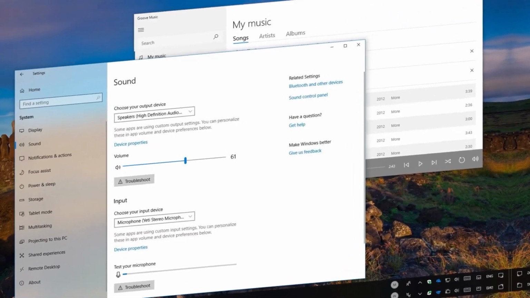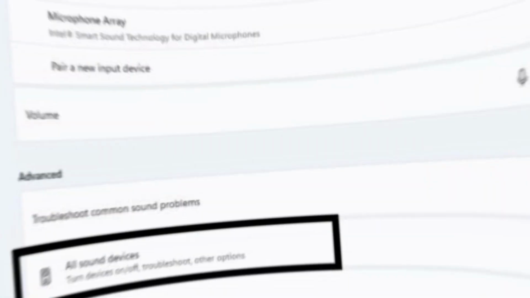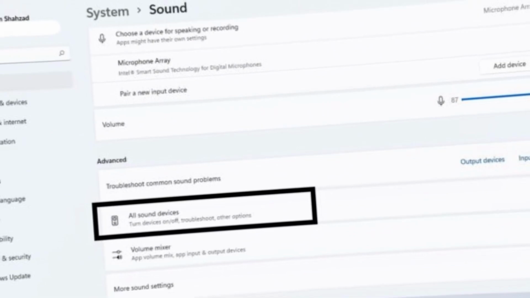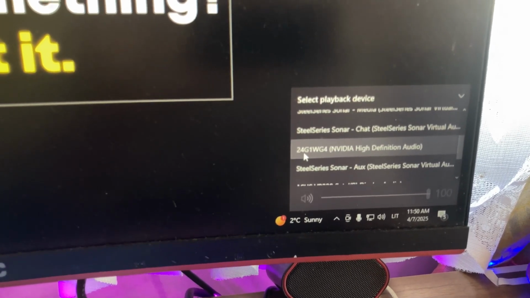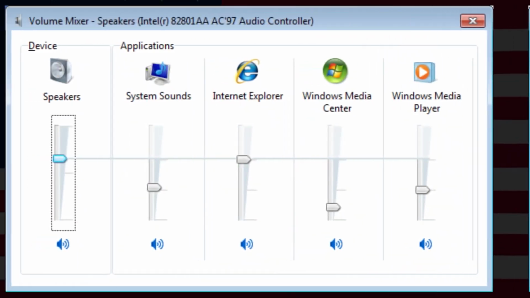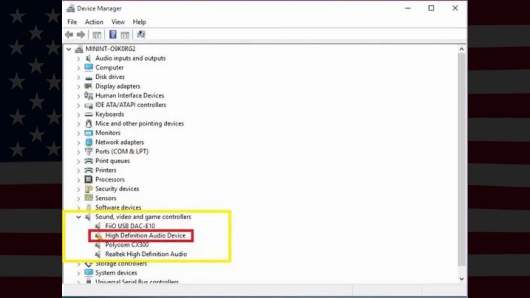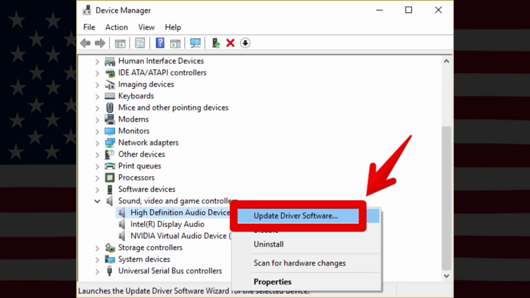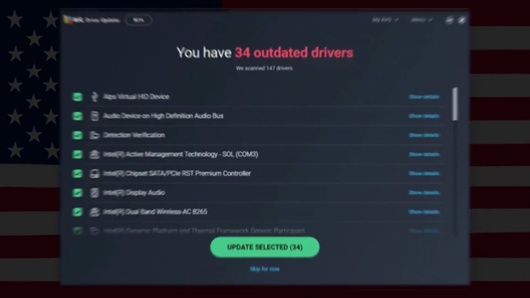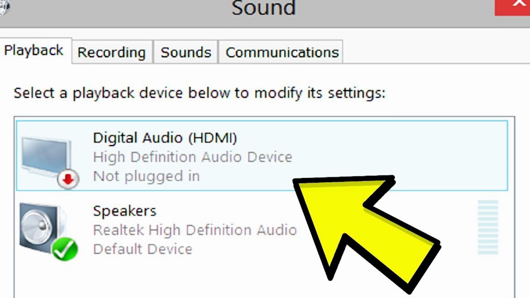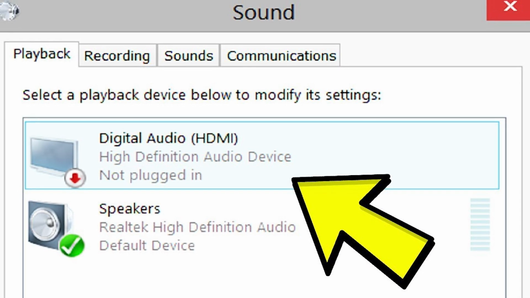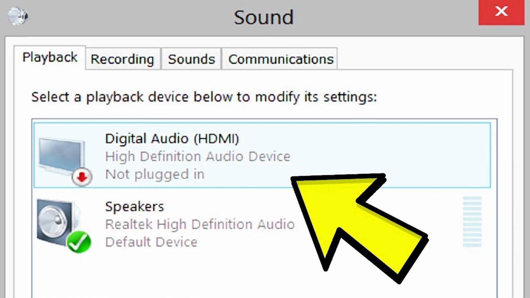Number 3. Fix audio settings. Even with the right cable, audio settings can block sound completely. On Windows, right-click the speaker icon and open Playback Devices. Then set your ONN monitor or HDMI output as the default device. Make sure the monitor's own volume isn't muted inside its on-screen display menu. Updating your audio drivers is also important, since corrupted or outdated drivers often prevent HDMI audio from working. Console users should also verify that HDMI audio is enabled in their system settings.